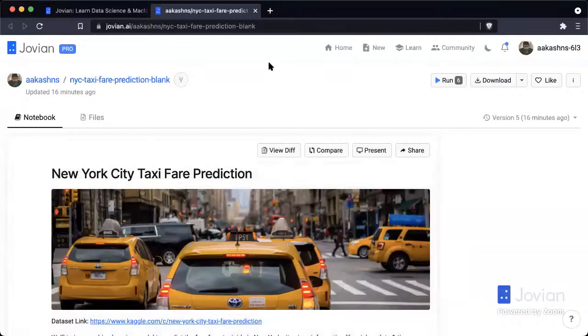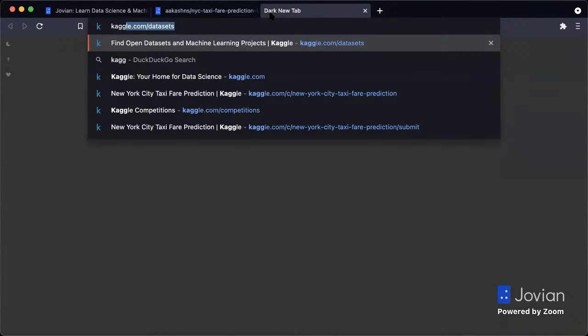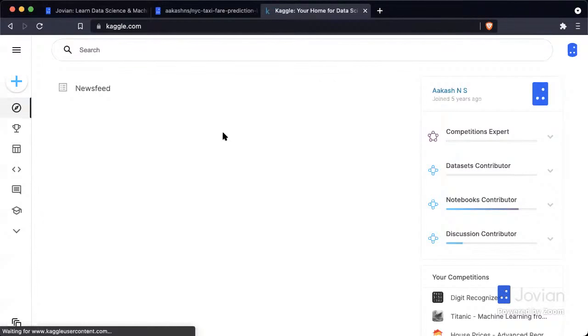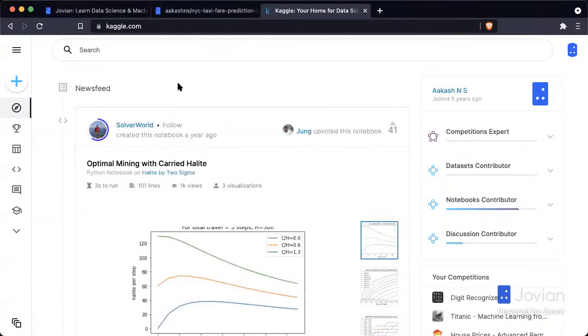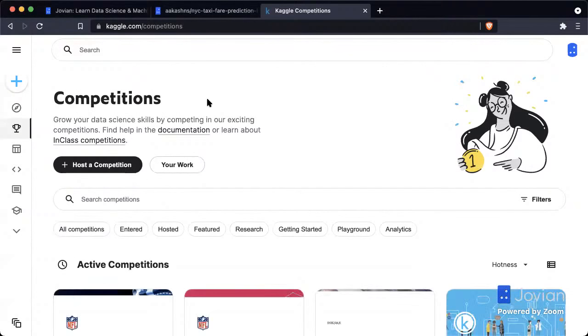Now, before we start, if you're looking to start a new machine learning project, a good place to find datasets is Kaggle. So I just want to show you this before we get into the code for today. There are a couple of places on Kaggle, which is an online data science community and a competition platform, where you can find good datasets for machine learning projects. The first is competitions on Kaggle.